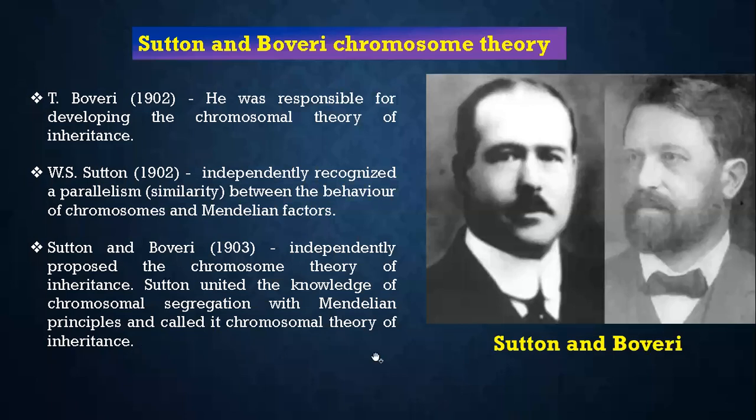So these two people proposed the chromosomal theory, but it is mingled with the Mendelian concept of chromosomal segregation, that is, the law of segregation. So based on that theory only, they proposed this chromosomal theory of inheritance.